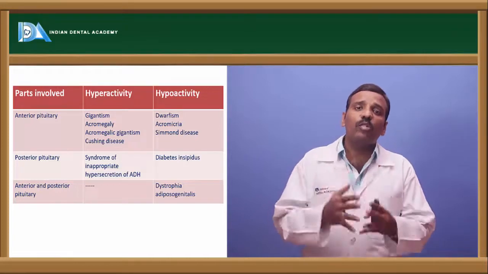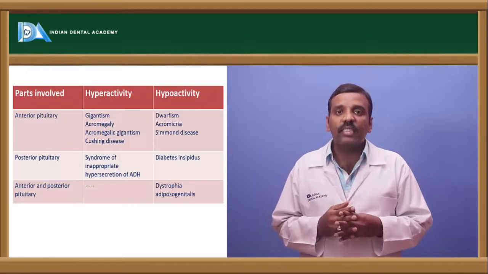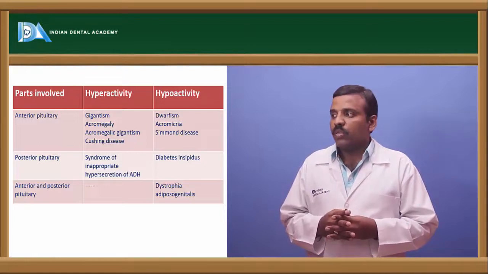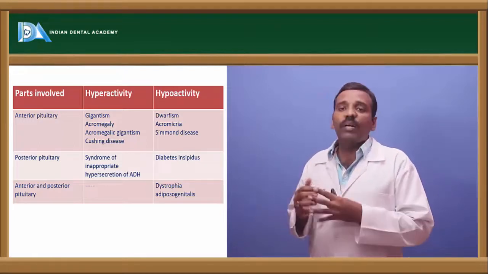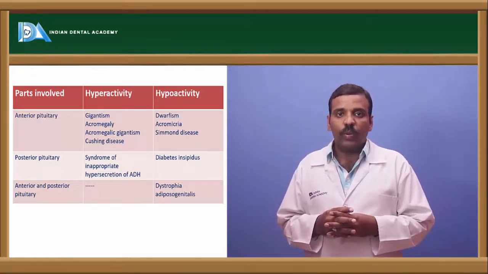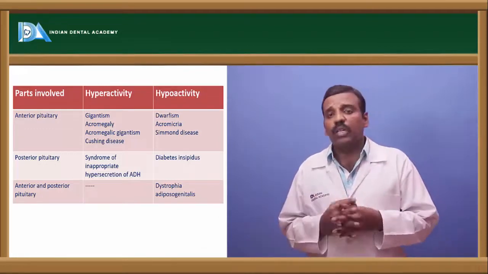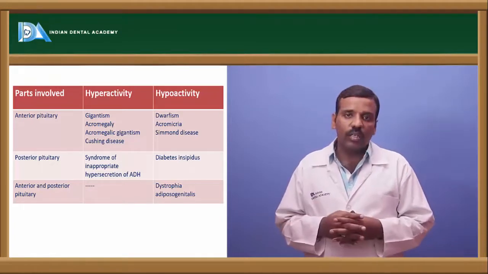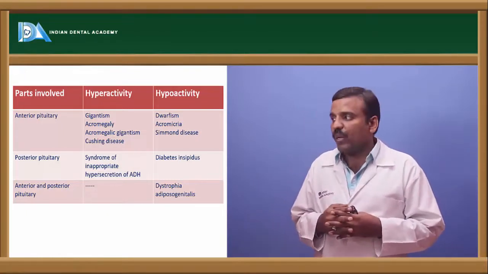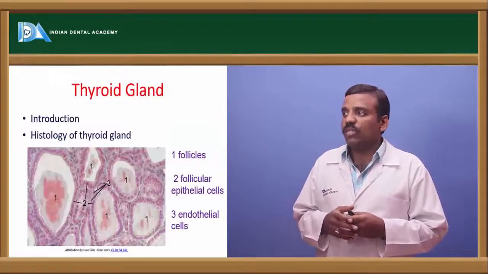And next, come to the posterior pituitary. In the posterior pituitary, there is SIADH, the syndrome of inappropriate secretion of the ADH. Okay, and next one is diabetes insipidus, by the hypoactivity of the posterior pituitary. Okay, and if there is a disorder of both the anterior and the posterior pituitary, in hyperactivity there is no disorder, and in hypoactivity there is a disorder like dystrophia adiposogenitalis.